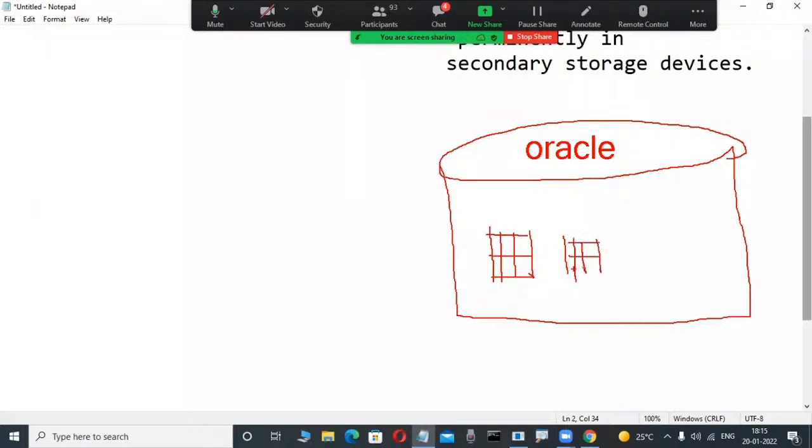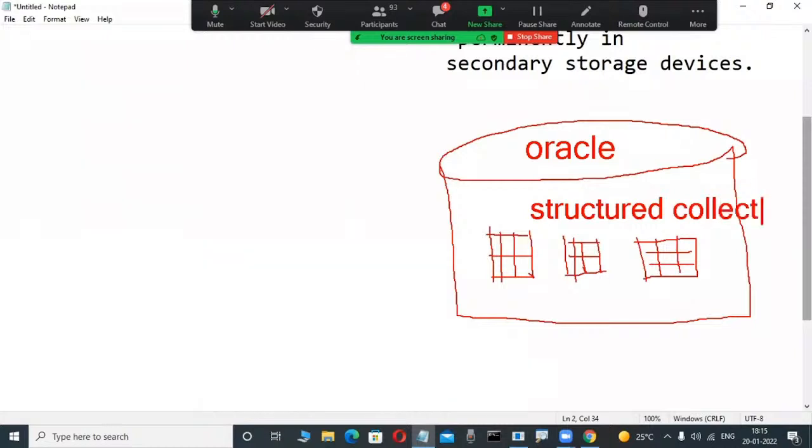Maybe you have an idea, in mathematics it is only rows and columns. Same like that, here data is stored on the logical structure side. What is logical, what is physical data? On the logical structure side, data is stored in table format, in a structured manner. All relational databases store a structured collection of data, not non-structured. Non-structured means other databases are there. Oracle is one of the popular relational databases.